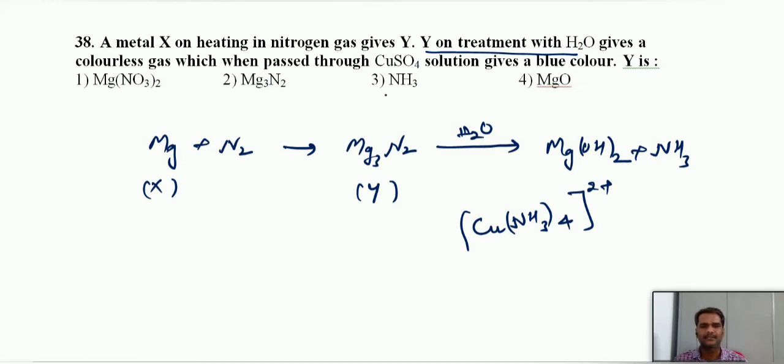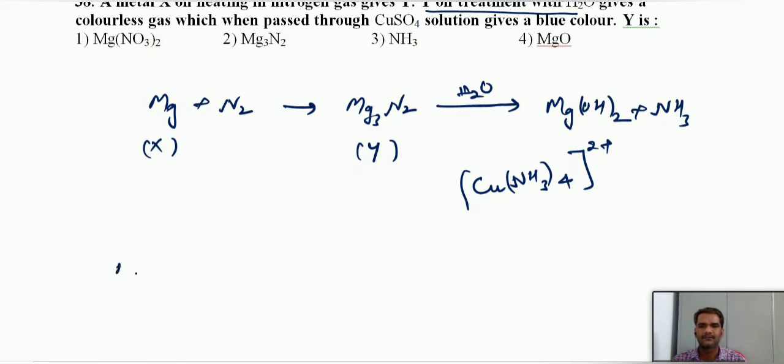Sometimes they may ask this question in another manner also. When magnesium metal is treated with air, it will form two compounds, X and Y. Y, if we treat with water, will give a colorless gas with a pungent odor. And that gas, if you pass into copper sulfate solution, will give the blue color.